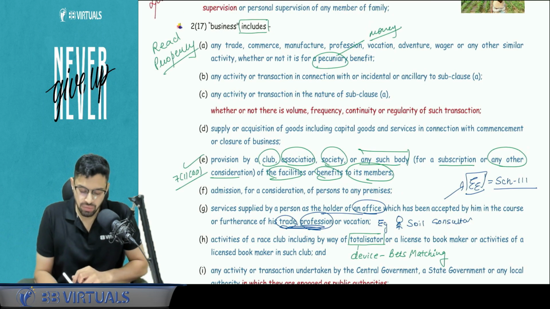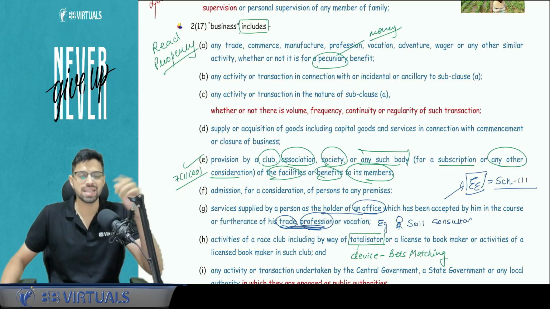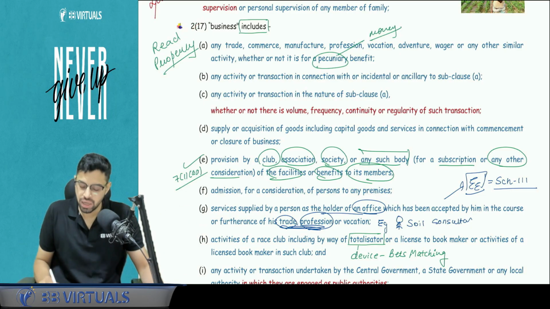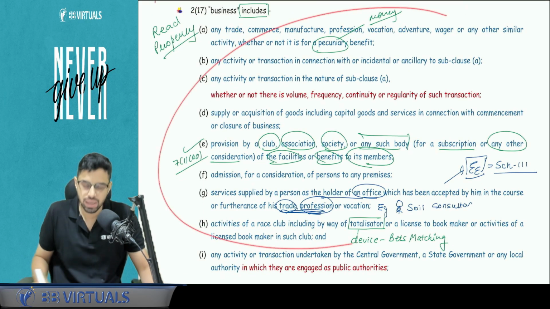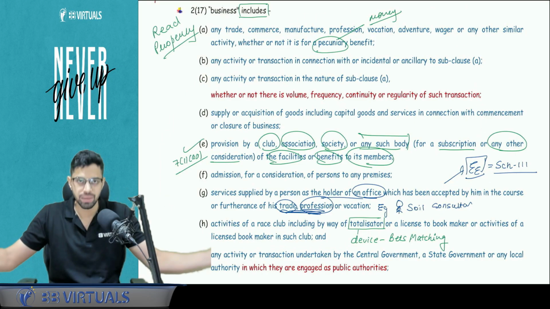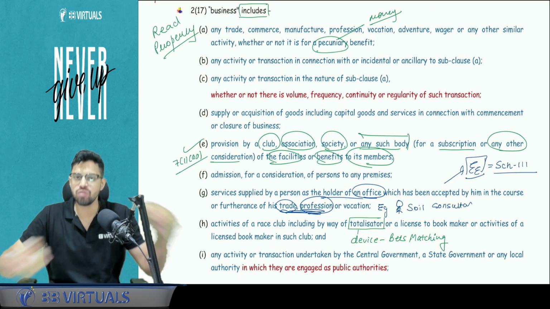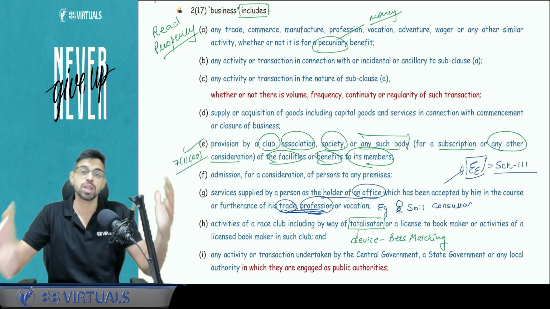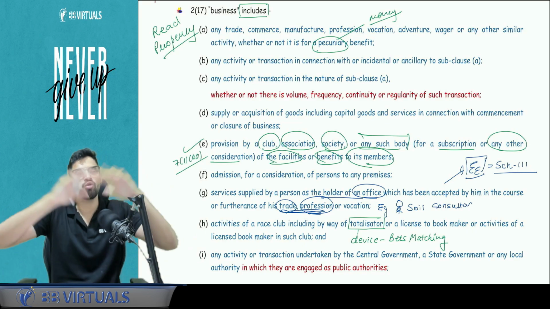So let's start with the basic definition of business, because GST is applicable in the context of business. If I'm doing something in a personal capacity, in my personal work, that is not my business. GST has no applicability. You don't need to learn the definition of business, just understand on a basic level that business includes every form of trade, every form of business, every form of vocation, every kind of profession, and every activity with respect to all these. So it is a wide coverage.